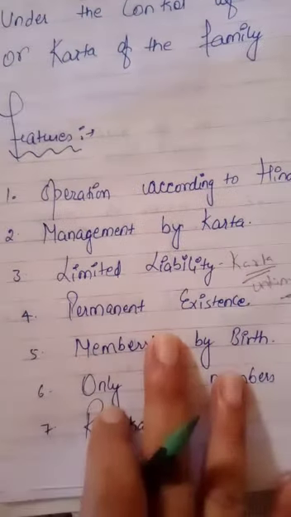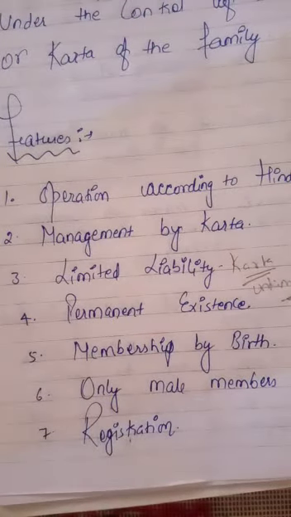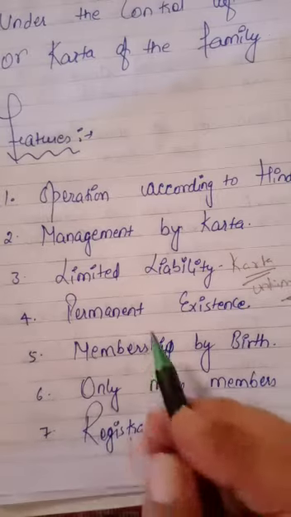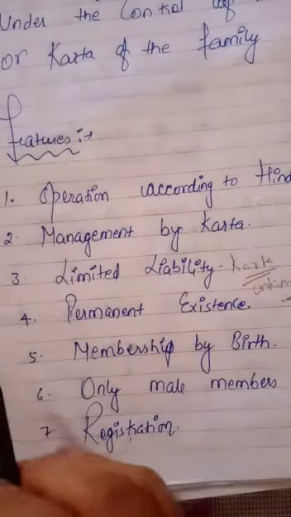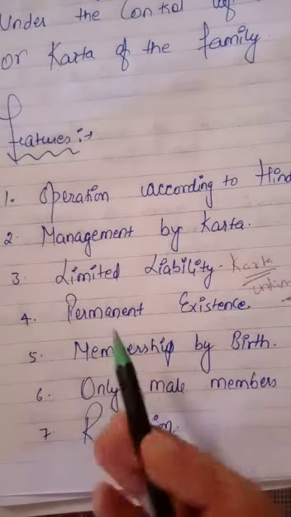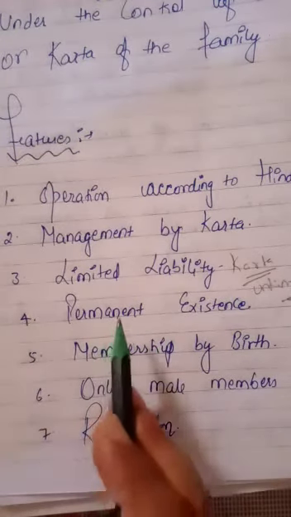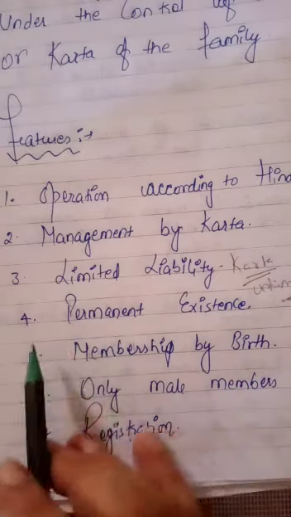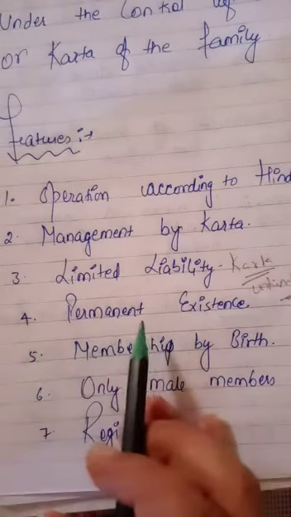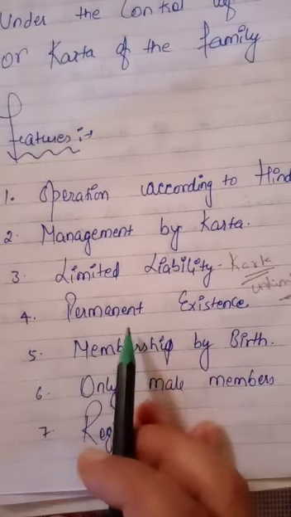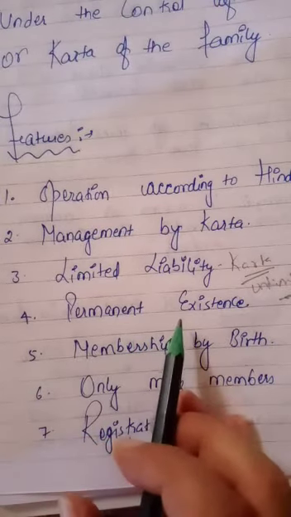Fourth feature is permanent existence. The existence of joint Hindu family business is permanent, like the existence of a company. There is no effect of the death, insolvency or lunacy of any member. Means if one person dies, suppose the Karta dies, the next eldest male member will be the Karta of the family. This family business goes on forever. It enjoys permanent existence. It will never be closed.